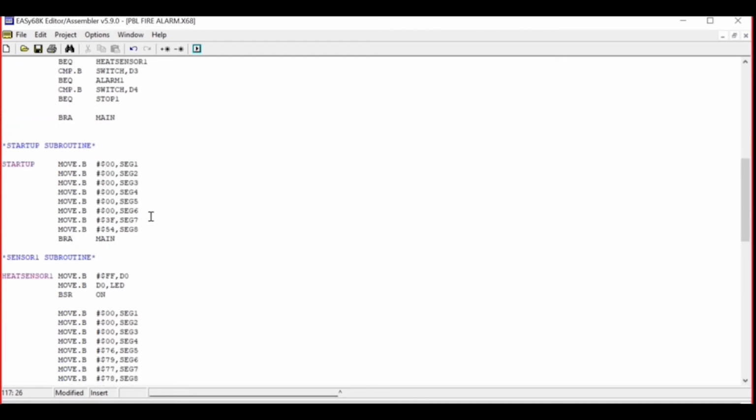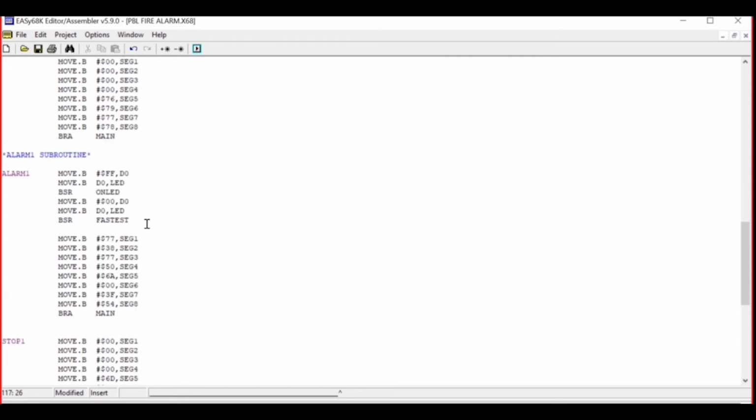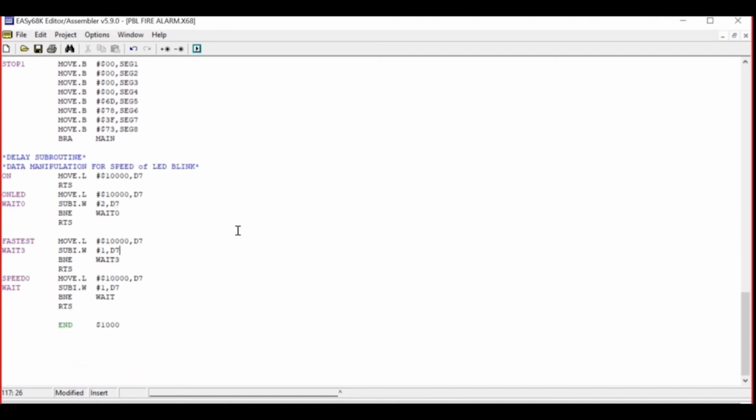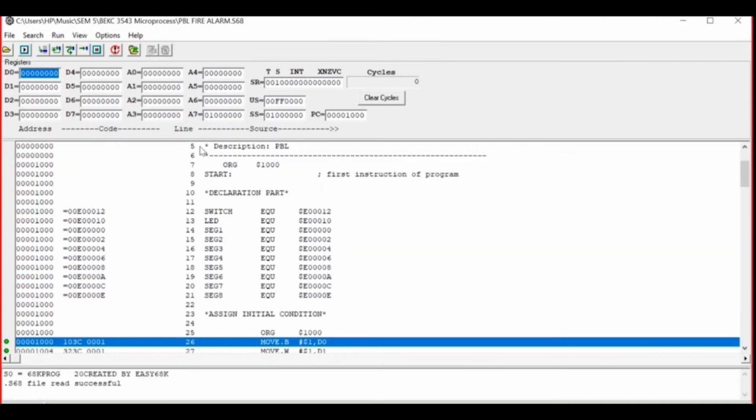For this project, we have constructed 2 different outputs, which are the heat sensor and buzzer alarm. We also construct the LED blinking speed. Then, I would like to show you the hardware display for this project.